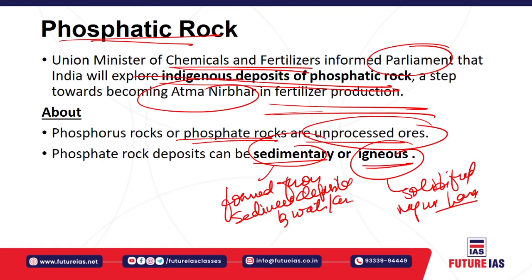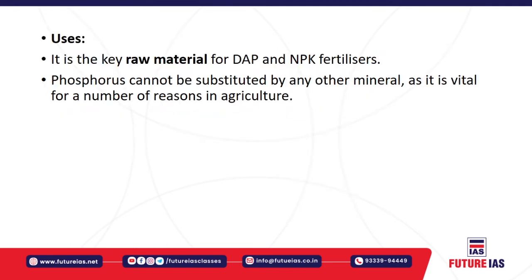So definitely it is of greater importance, and the phosphate may be derived from a variety of sources, including marine invertebrates, in some sort of cells of calcium phosphate, as well as the bones and excrements of the vertebrates in that respect. Now let us understand about the uses of the phosphatic rocks.